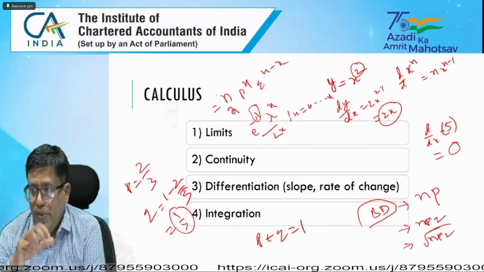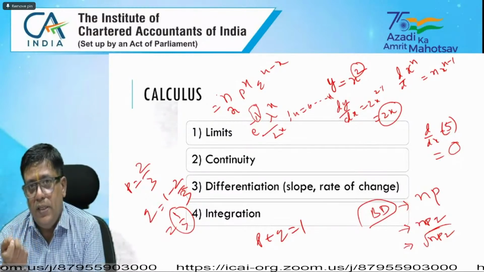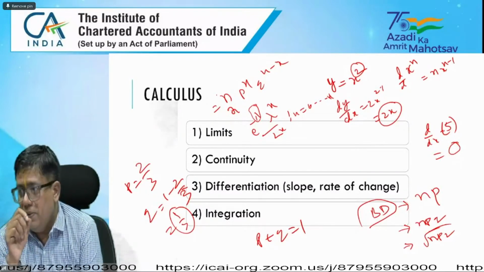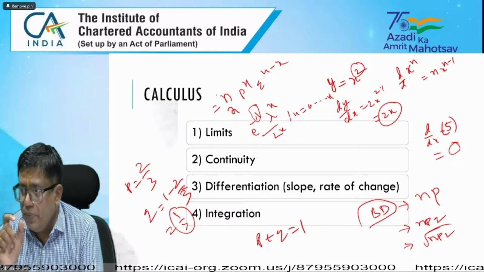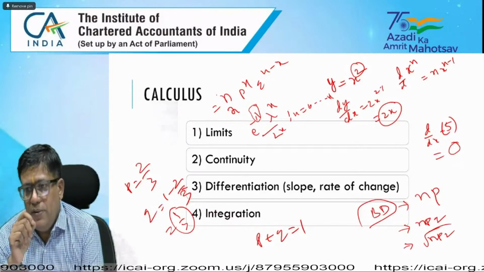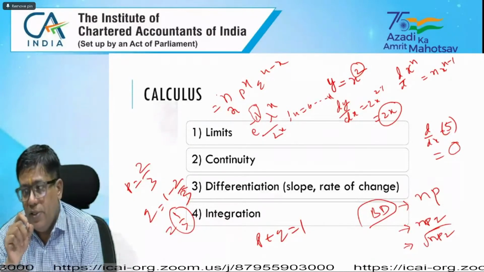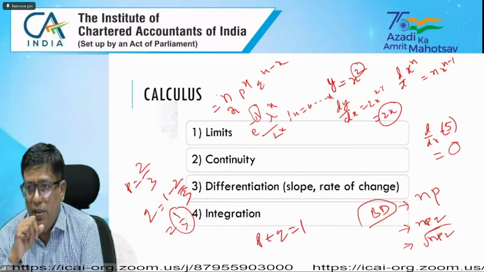Suppose mean properties: what are the mean properties? The sum of the deviations from the mean equals 0. That is one simple question. The sum of the squares of the deviations from the mean is minimum. That is also one kind of question.